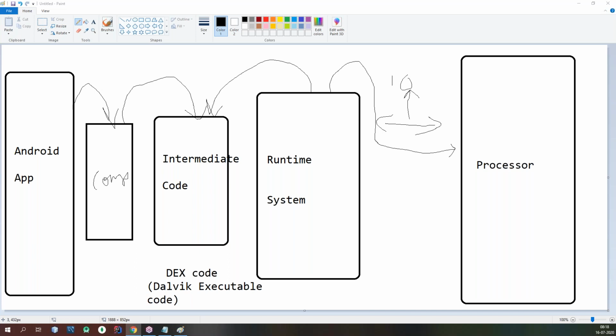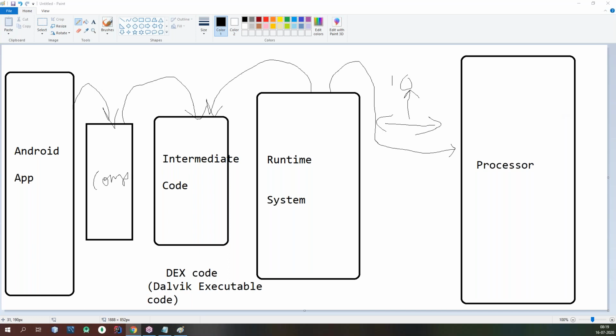But the problem in this approach is that the machine code generated by the compiler is platform dependent. That means I cannot execute the result of this machine code on another machine, because the machine code instruction set will change from one machine to another.